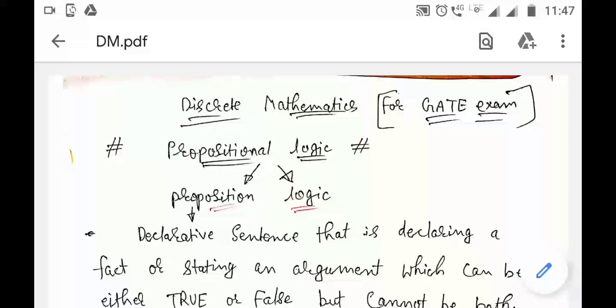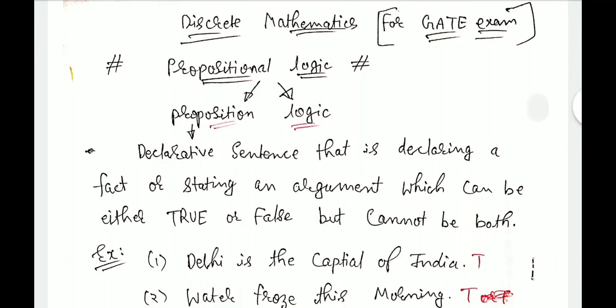What is a proposition? It is a declarative sentence that declares a fact or states an argument which can be either true or false, but cannot be both at a time. I have said "at a time", it is a very important term in this. Now for better understanding, look at some examples.